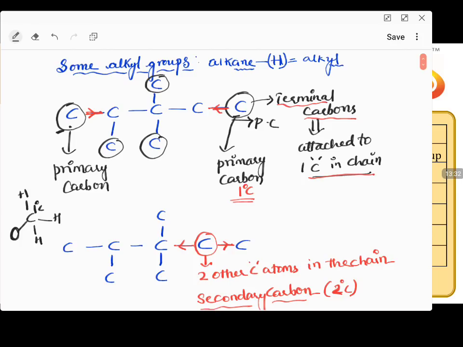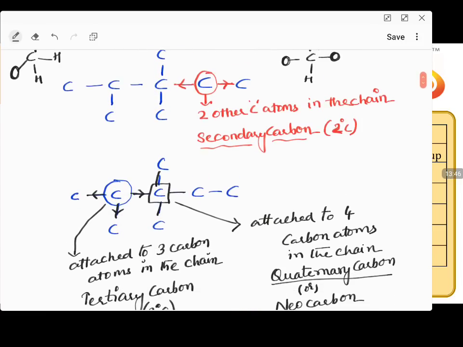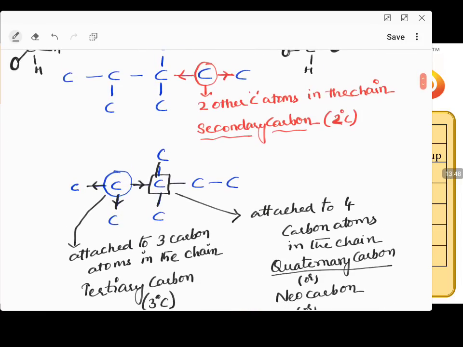But if of the 4 valencies, 2 are filled with hydrogen and 2 are filled with carbon, in such a case this carbon is called secondary carbon. And if of the 4 valencies, only one is filled with hydrogen and the remaining 3 are filled with carbon, then the type of carbon is called tertiary carbon.